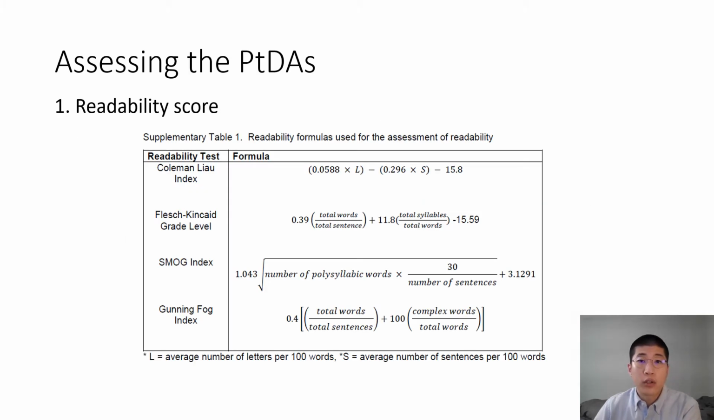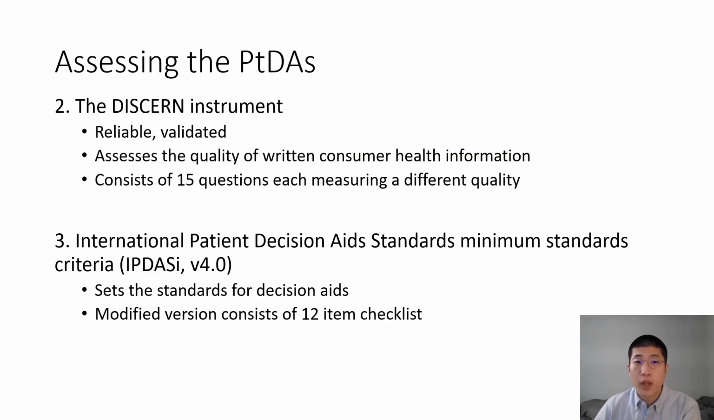We then assessed the included decision aids for the following 3 measures. First is the readability score, which gives an objective measure of the complexity of the text. We used 4 different readability tests and used the average to determine the readability score. We then used the DISCERN instrument and the International Patient Decision Aids Standards Minimum Standards Criteria, or IPDASI version 4.0. The DISCERN instrument is a reliable and validated tool that assesses the quality of written consumer health information. IPDASI version 4.0 is more specific to decision aids than the DISCERN instrument, and it sets the standards with its 12-item checklist.